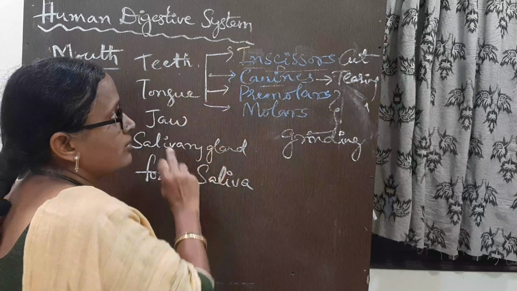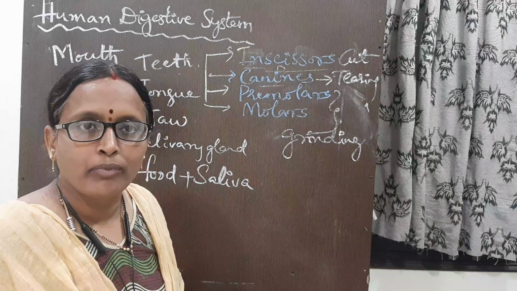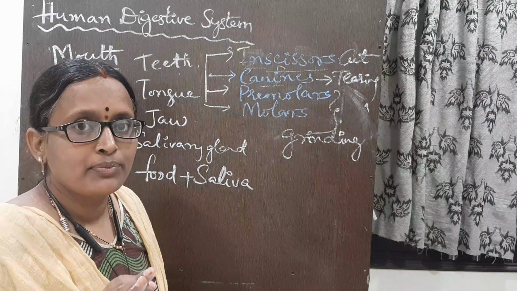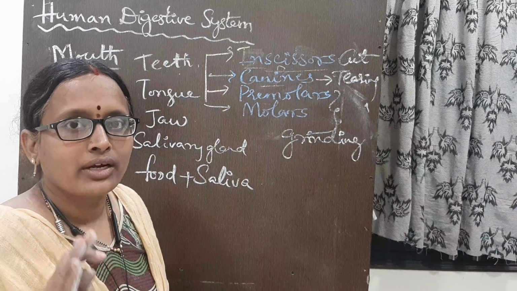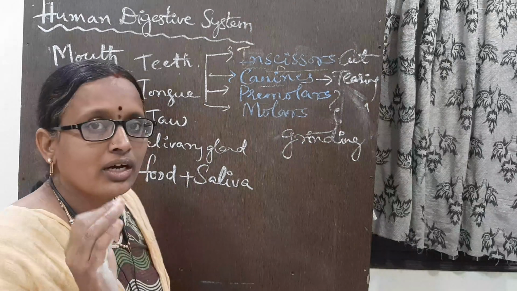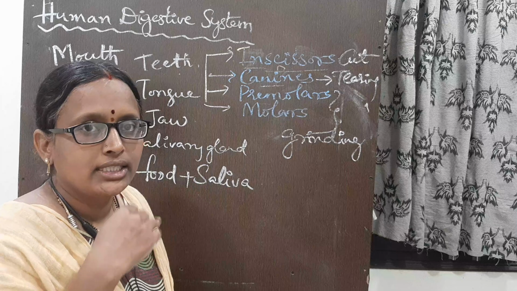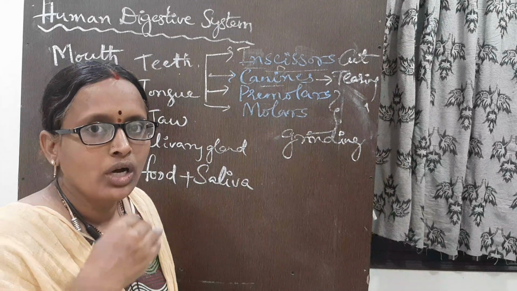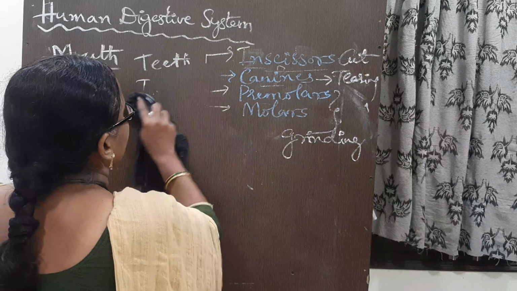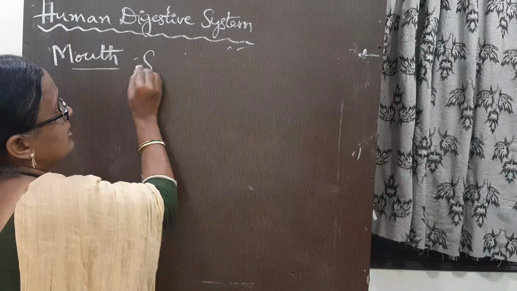Teeth, that is incisors, canines, premolars and molars, all those types of teeth help in the digestion process by cutting and grinding. And the tongue helps to move the food. It moves the food this side and that side. And the lower jaw helps in moving the food. And next, salivary glands are there. What is the role of saliva?